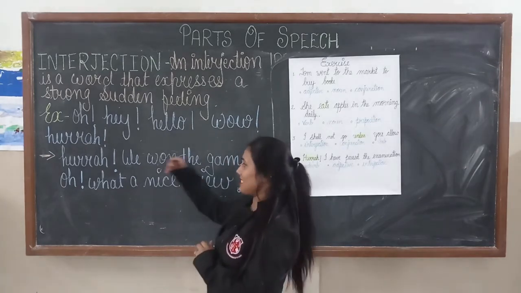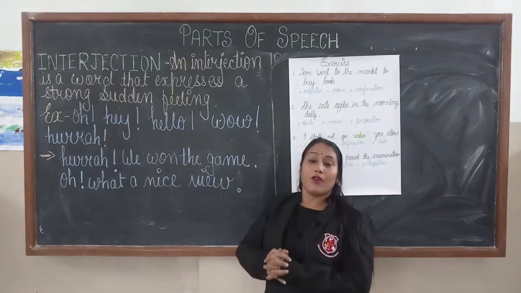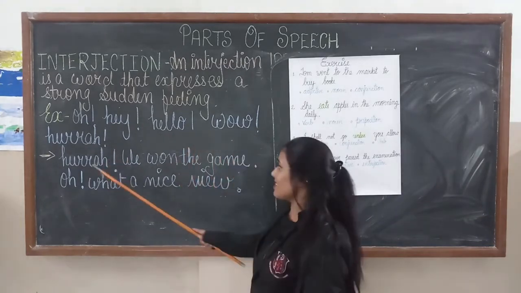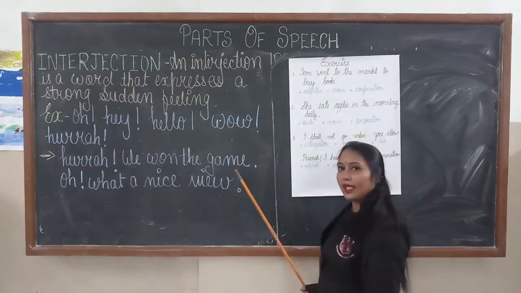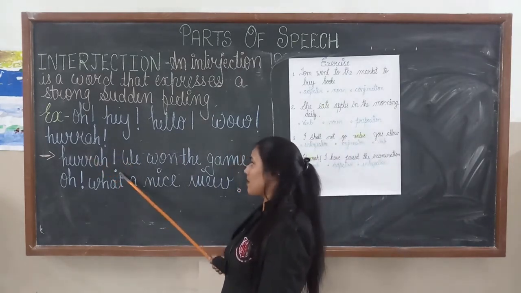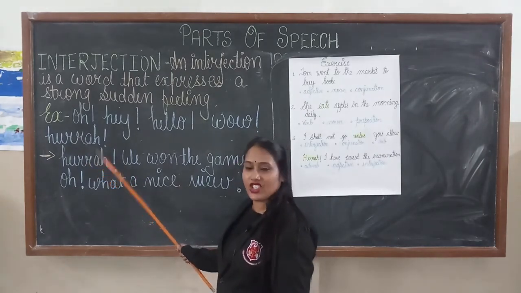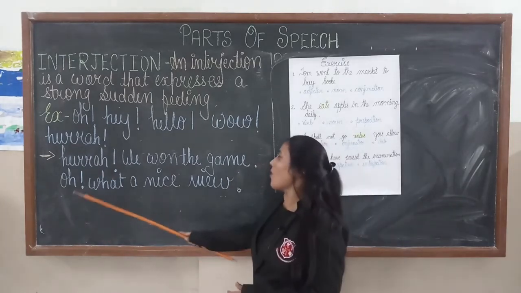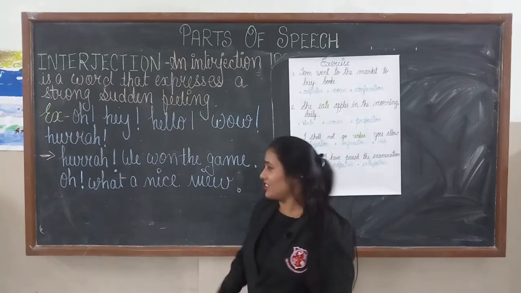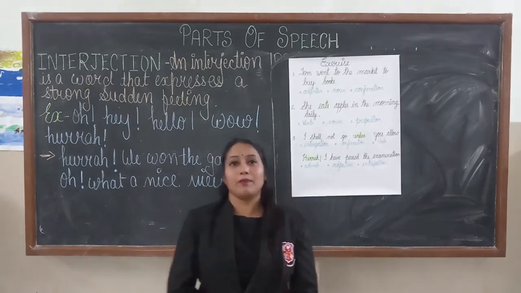Now the example is: hurrah, we won the game. In this sentence, what is the interjection? Hurrah. And this exclamation mark also helps us to recognize it as an interjection. Okay? Now next is: oh, what a nice view. In this sentence, what is the interjection? Oh. Okay? We have completed all 8 parts of speech.